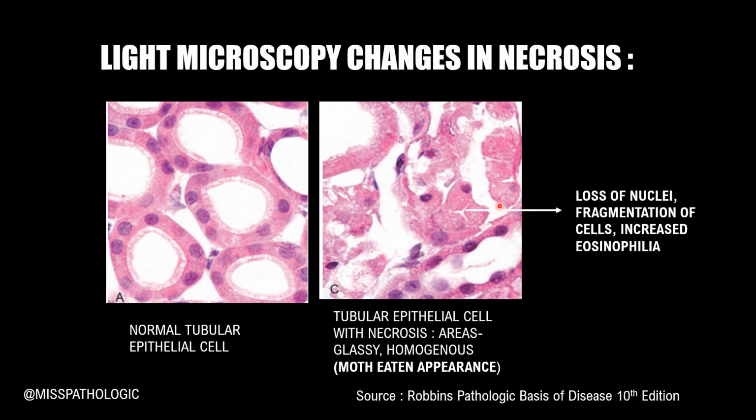Doesn't it look like a moth has completely bitten off the cell and disintegrated it? Which is why the necrosed tissue or the necrosed cell always has a moth-eaten appearance. And there are areas which appear completely homogeneous and completely glassy.